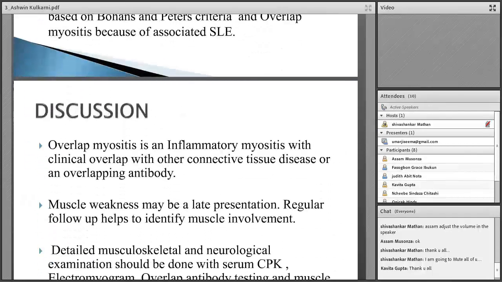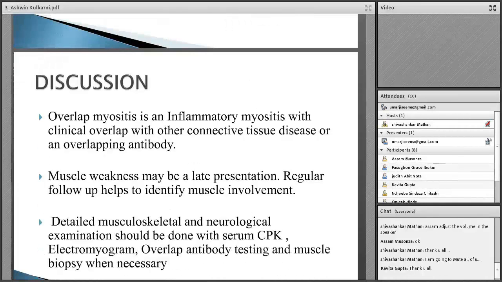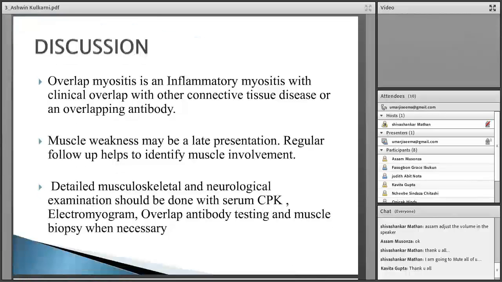Discussion. Overlap myositis is an inflammatory myositis with clinical overlap with other connective tissue disease and an overlapping antibody. Muscle weakness may be a late presentation. Regular follow-up helps us to identify muscle involvement.